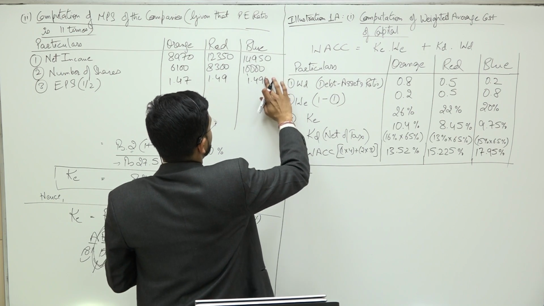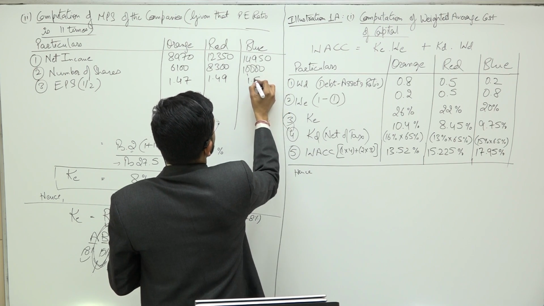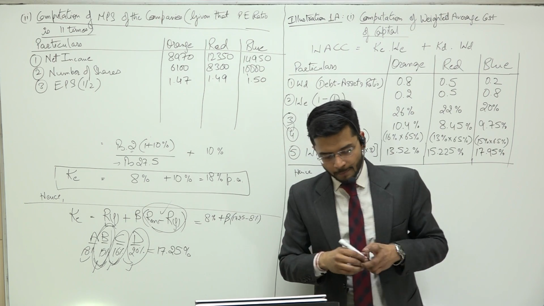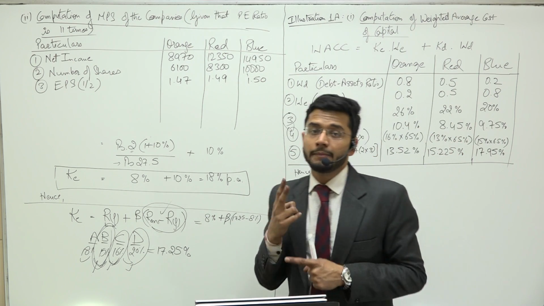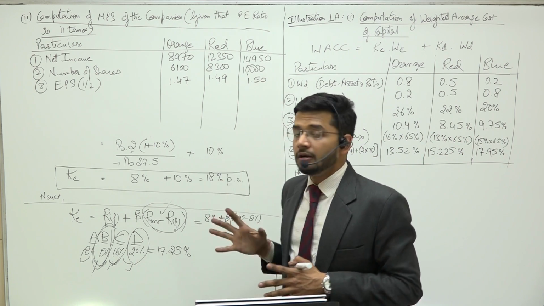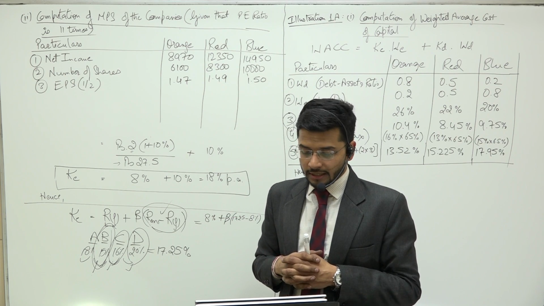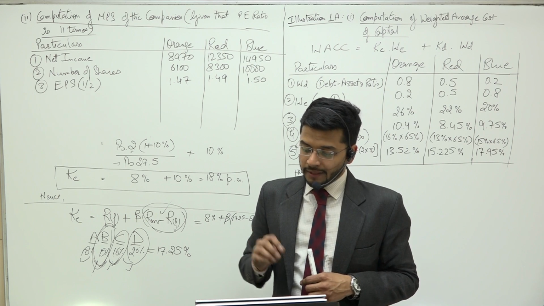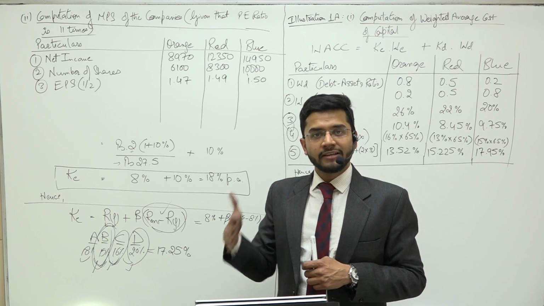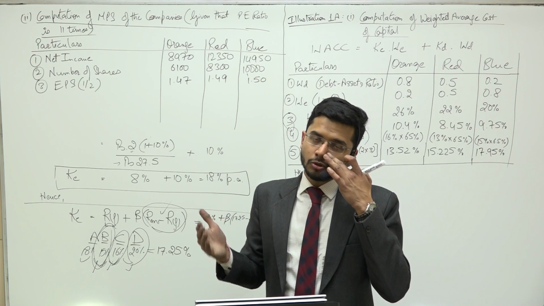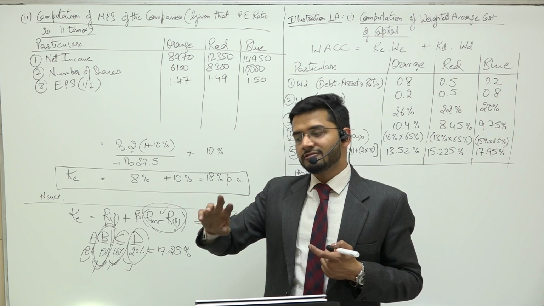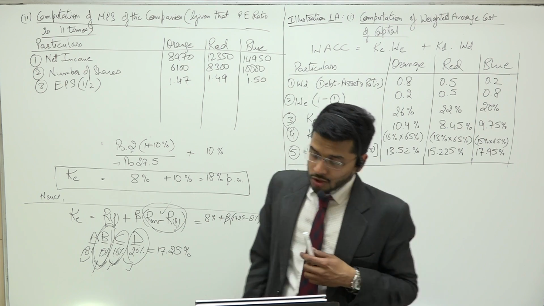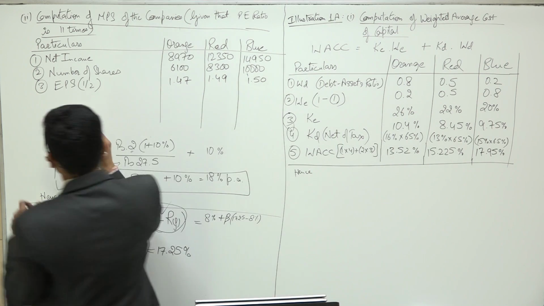So this should also be rounded off to 2 decimal places. Guys, always round off the EPS to 2 decimal places at least, if not 3. 3 is a preferable number, but if not 3, then at least 2 is the bare minimum required. And all the rounding off will be done up to 4, it will be to the previous number, and beyond 4, that is 5 to 9, it will be the next number. This we already know. So we have computed the EPS of all the 3 companies.